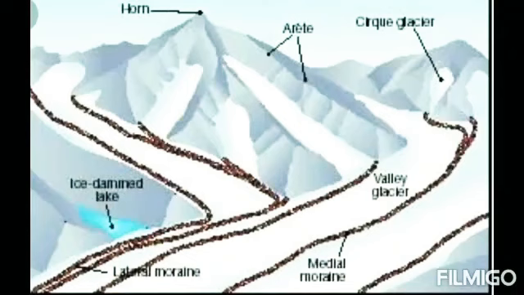Similarly, horn is different from nunatak. Nunatak versus horn, there is a bit of difference. Nunatak is a little bit like a ridge structure. You can say that a glacial island is known as nunatak, right? Then comes the valley glacier, or you can also say U-shaped glacier.